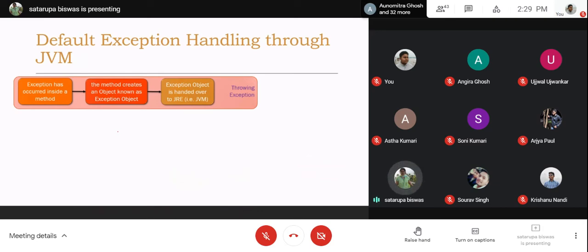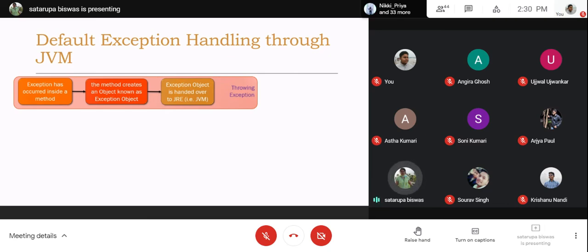So the default exception handling through JVM. If the measure is not present, if a proper measure is not present in a function, then what happens? So this is basically a flow which is showing how the exception is thrown. So first thing is exception has occurred inside a method. So exception has occurred, that means JVM has detected that.